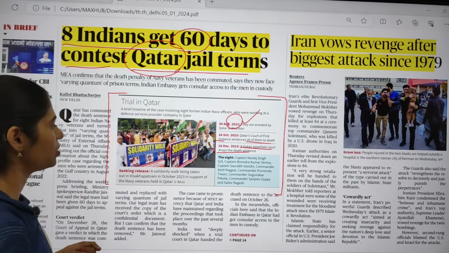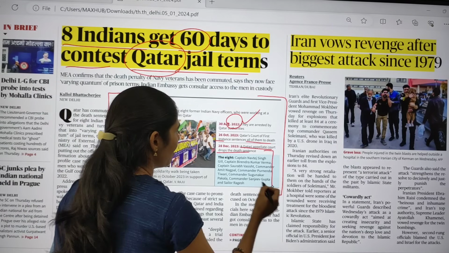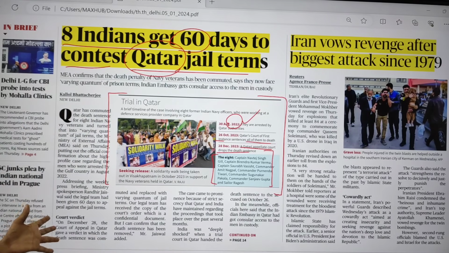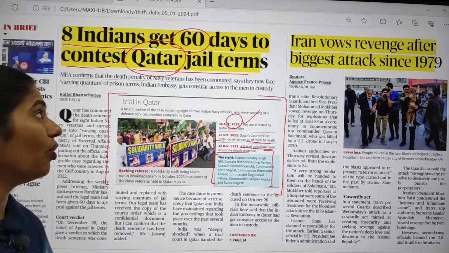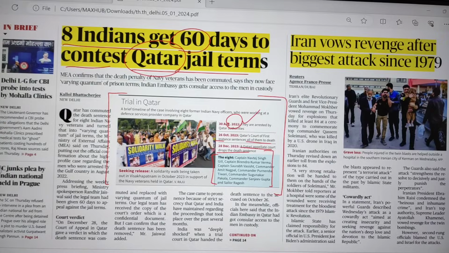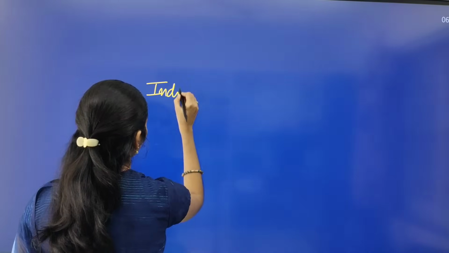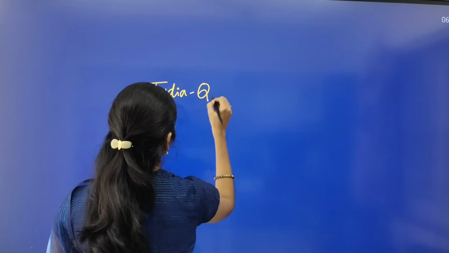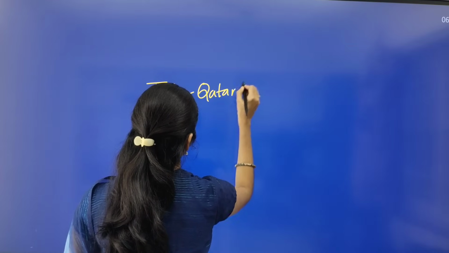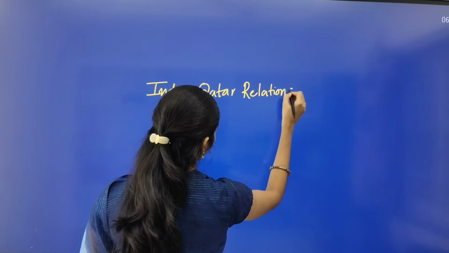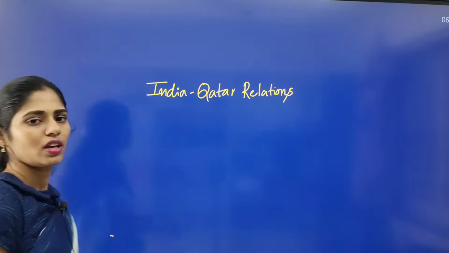So who are those 8 people? We have captains and commanders here. So this is a brief introduction of this topic. Here, what are the dimensions that you have to see from the UPSC point of view? You have to see India-Qatar relations, so you have to focus on India-Qatar relations.